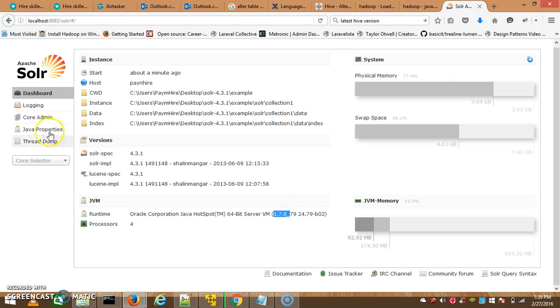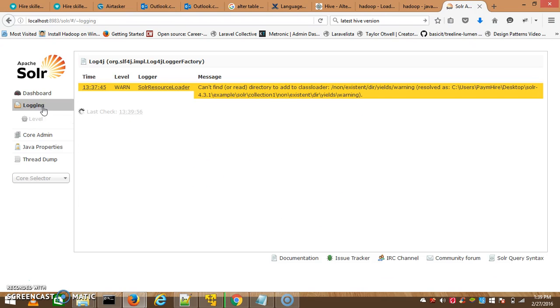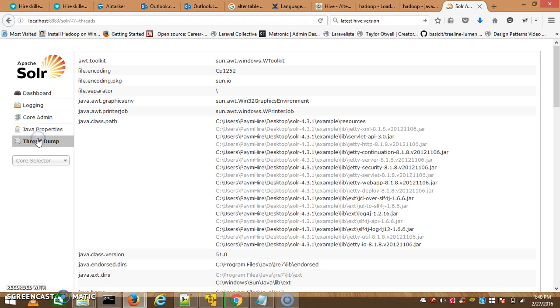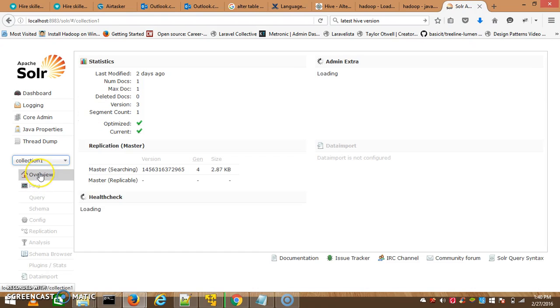Okay, so you have to see your logs and error logs here, and all of the error logs you just have to check in logging. Core admin is here, and you have to select how you are indexing your data.